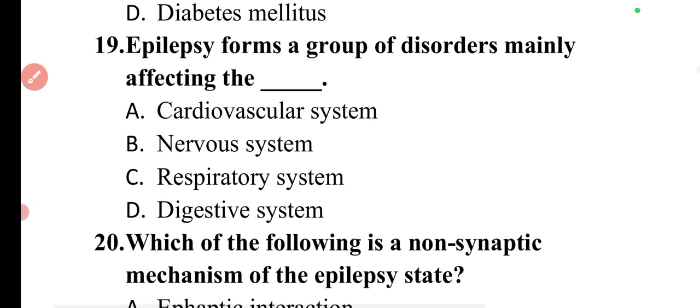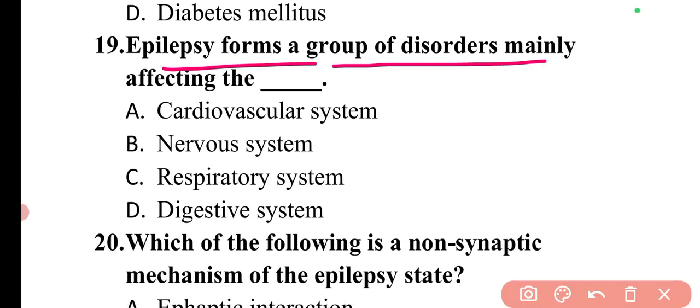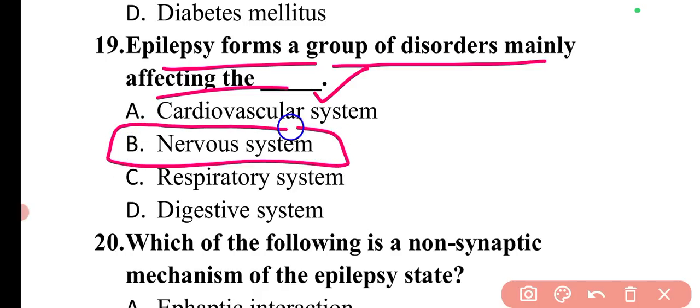Next question is, epilepsy forms a group of disorders mainly affecting the. So epilepsy basically forms a group of disorders which mainly affect our nervous system. Okay, so here option B will be the correct answer. Mainly it is due to abnormal brain activity. So it is basically related to the brain or nervous system.